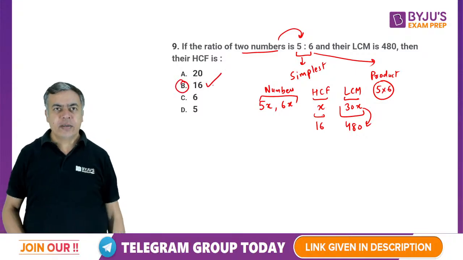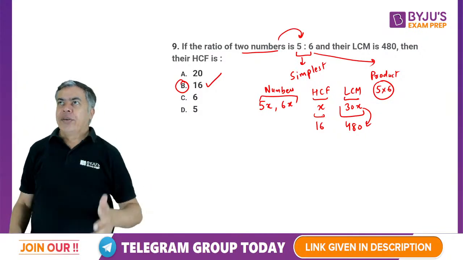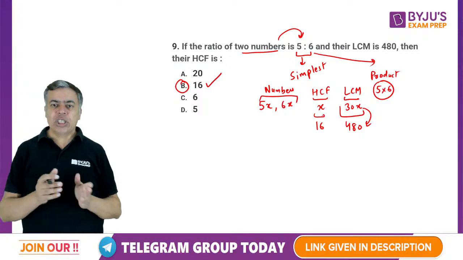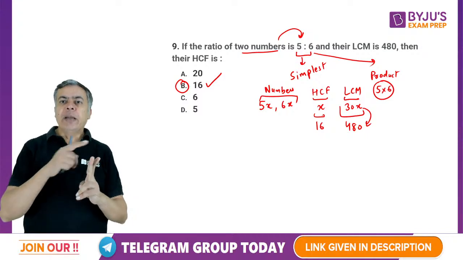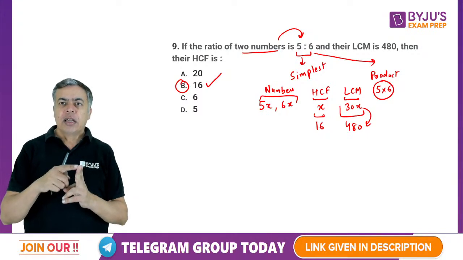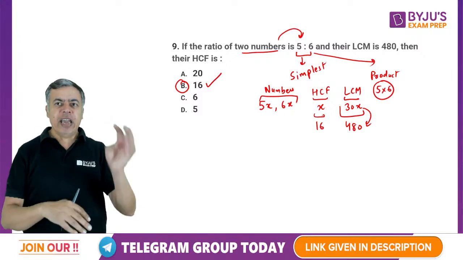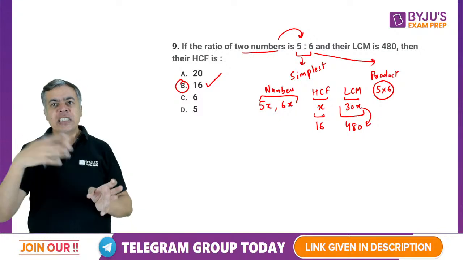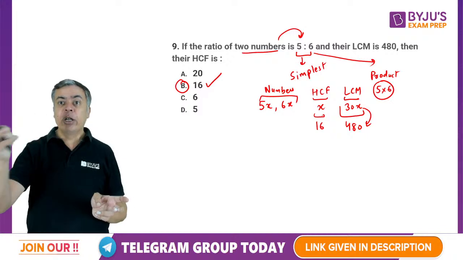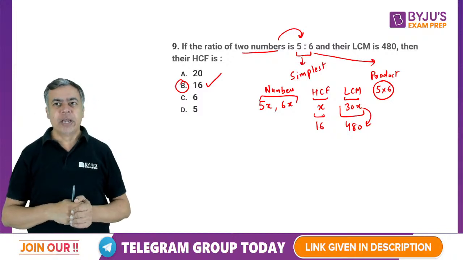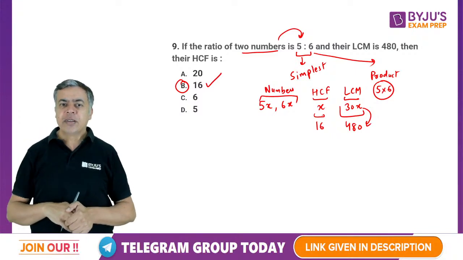Are you getting it? Whenever you have the ratio of two numbers in the simplest form, multiply that ratio, and take the two numbers as, let's say, 5x, 6x, or ax, bx. Then your HCF is going to be x and your LCM is going to be the product into x, a into b into x, or 5 into 6 into x.